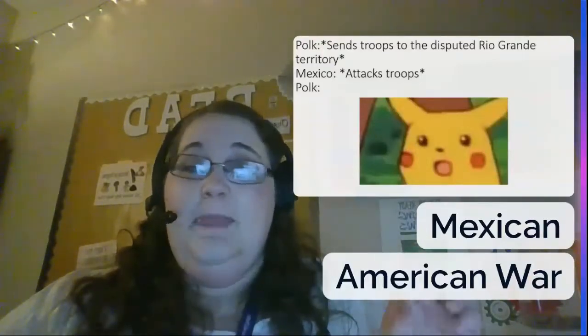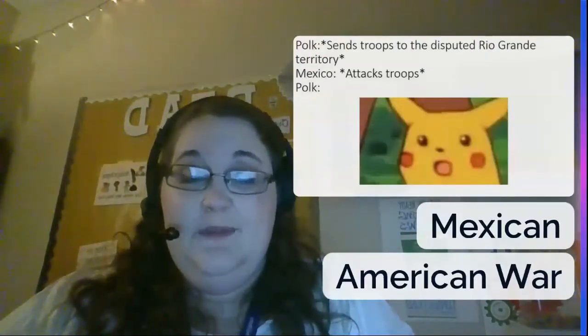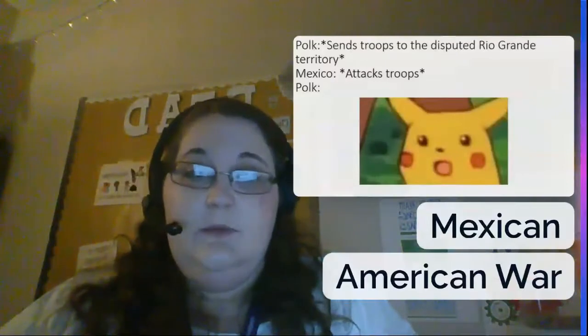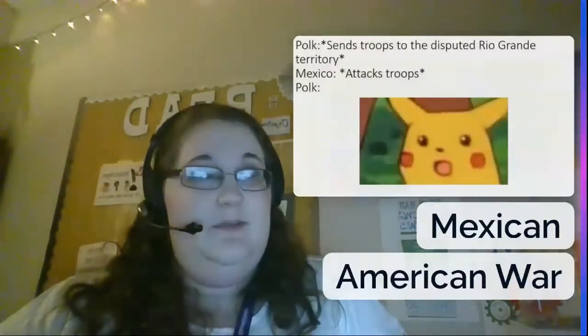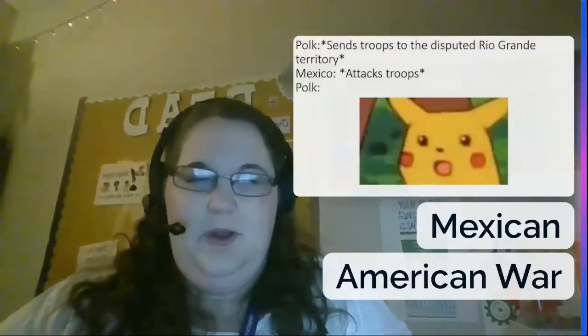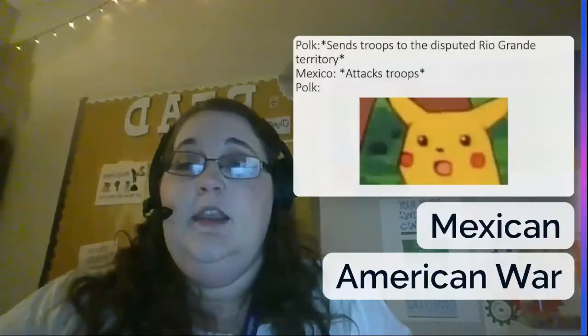So James K. Polk sends troops into the disputed Rio Grande territory. Mexico attacks the troops because, when you send your army in, that's an act of war. And Polk persuades Congress to send people to war.